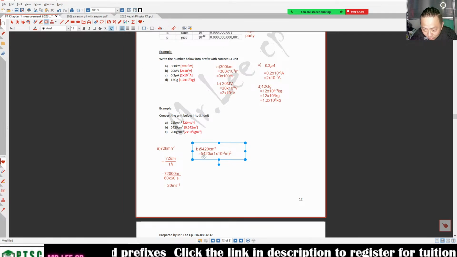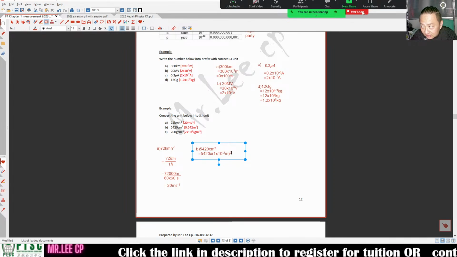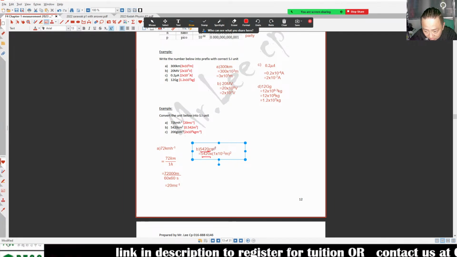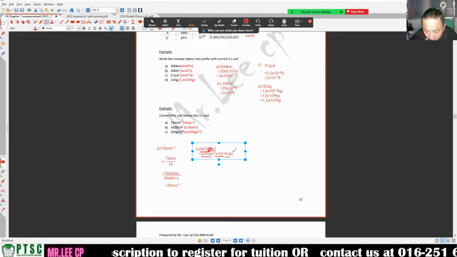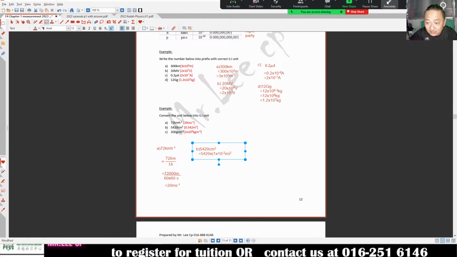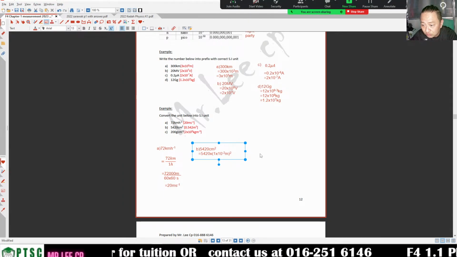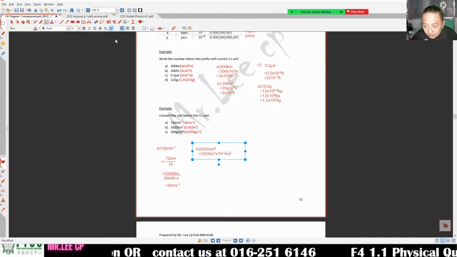Right. 5420 cm square. This square belongs to both. Because SI unit is in meter, then I don't ask you to change to other unit. You don't need to worry. Okay.